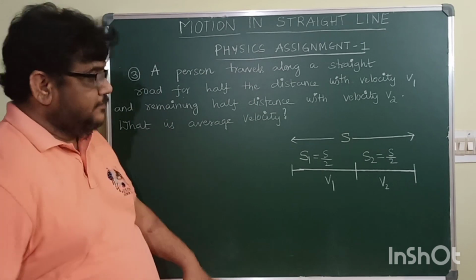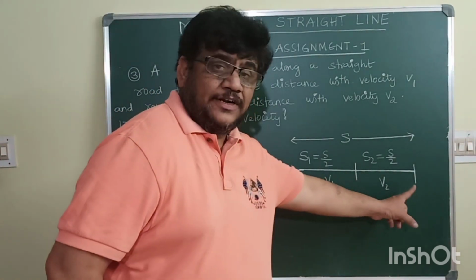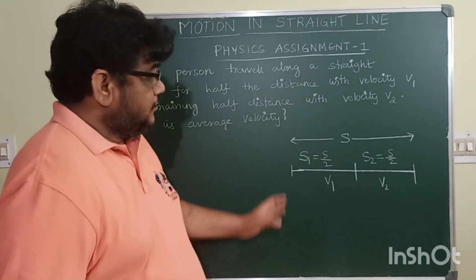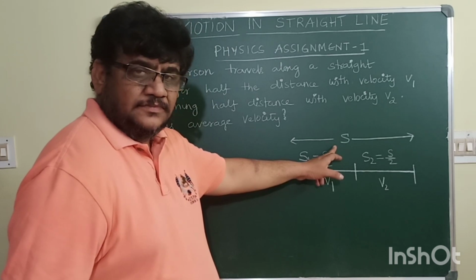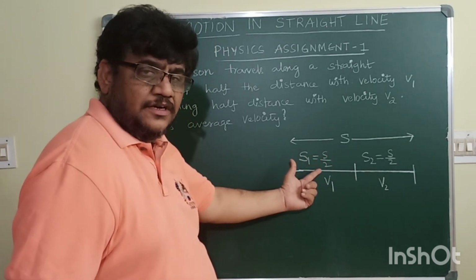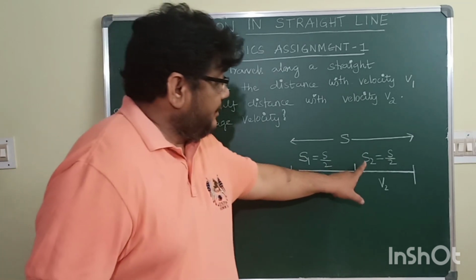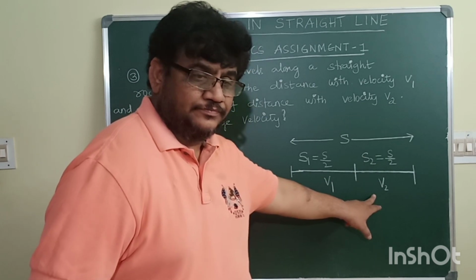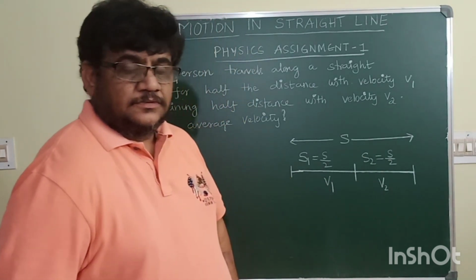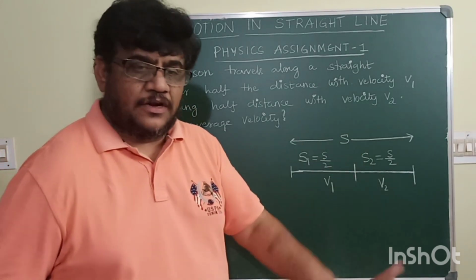So the third problem is, a person is traveling in a straight line. The total distance traveled by the person is S. Half of the total distance the person is moving with a speed of V1. Remaining half of the distance the person is moving with a speed of V2. Then what is the average speed or what is the average velocity?